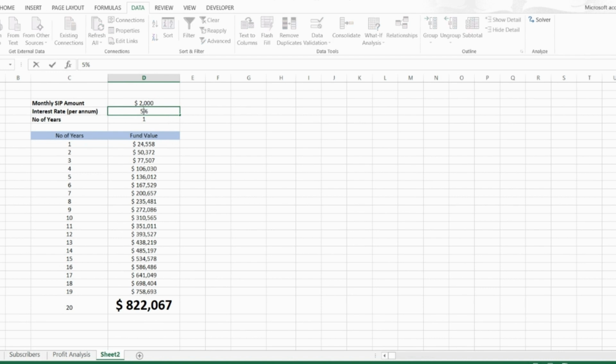What if we find another fund which is giving 6% interest? Good, right? But still not sufficient. What if I just add $200 monthly? Wow, I got my target. But guys, I don't know any other fund which will give me 6%. So let's keep rate of interest to 5% and make our SIP $2,500. Woohoo, we got our target.